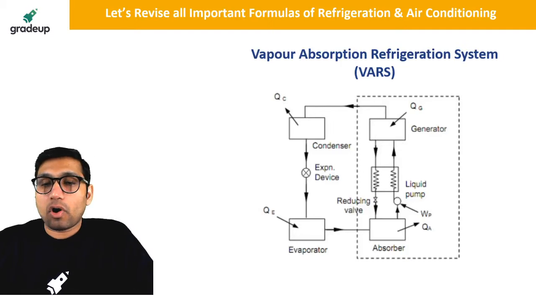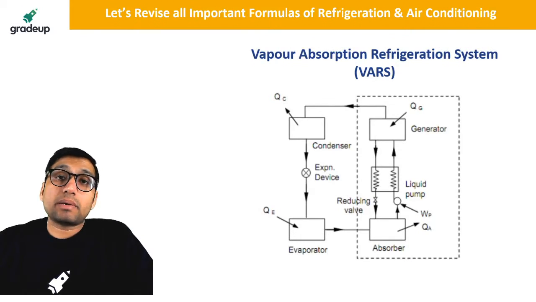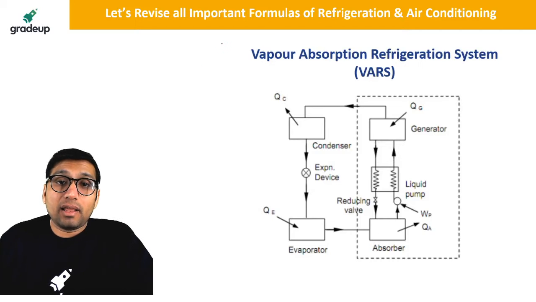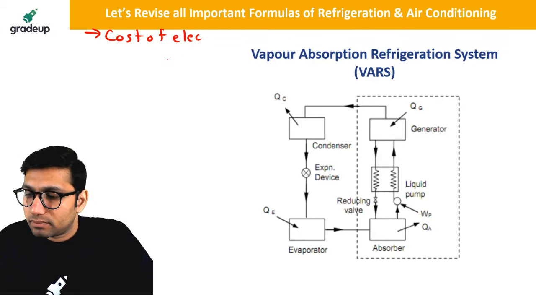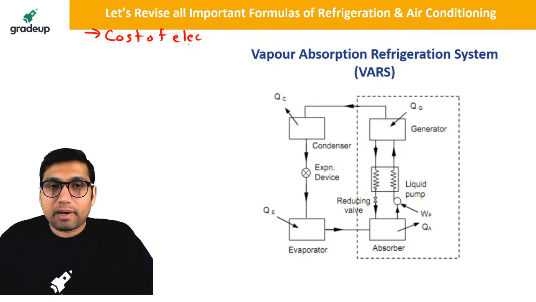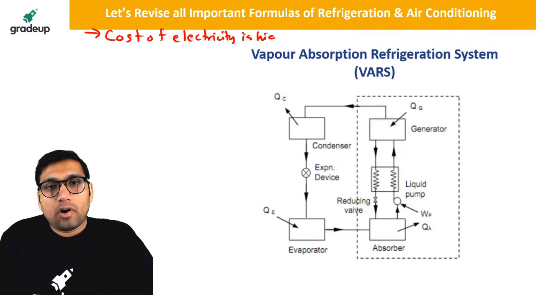Now let us move on to the vapor absorption refrigeration system. Vapor absorption refrigeration system is a system which is basically used in those places where the cost of electricity is high, or where heat is abundantly available.